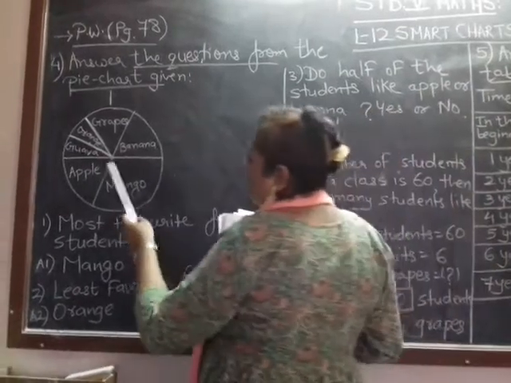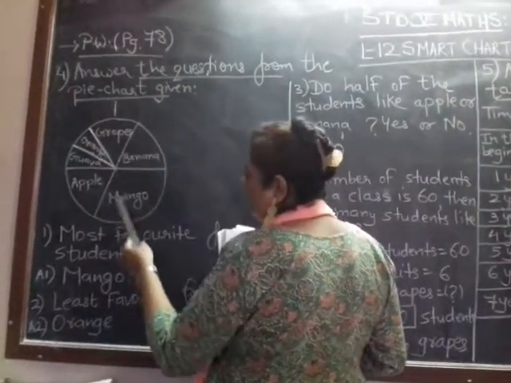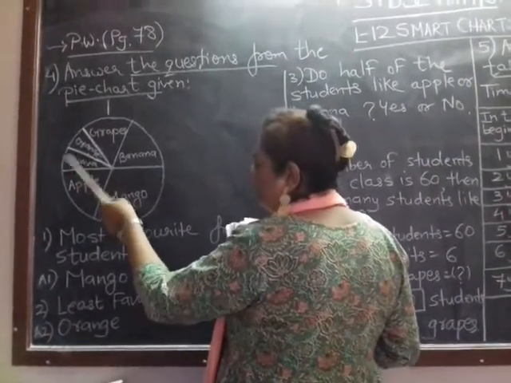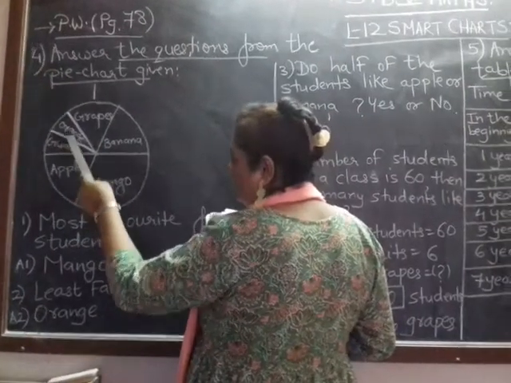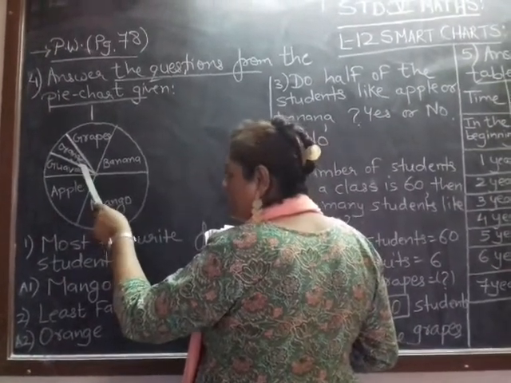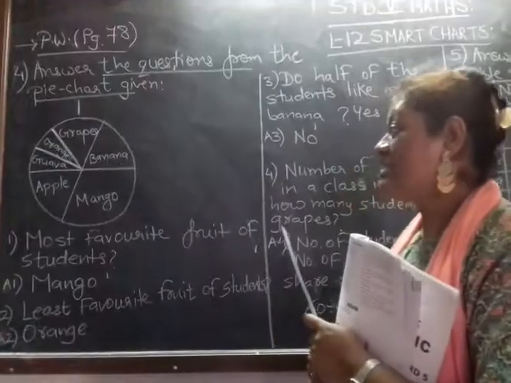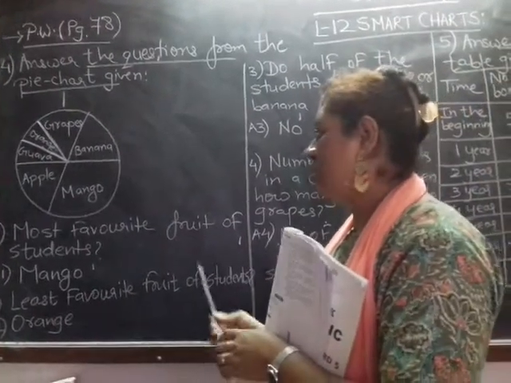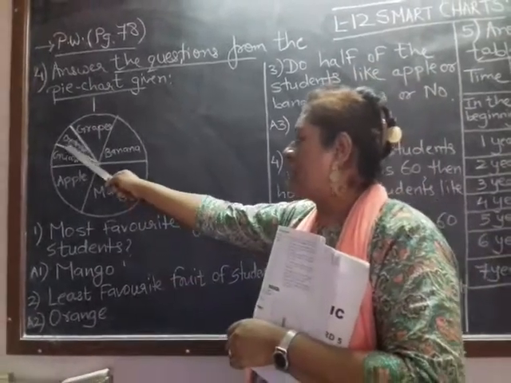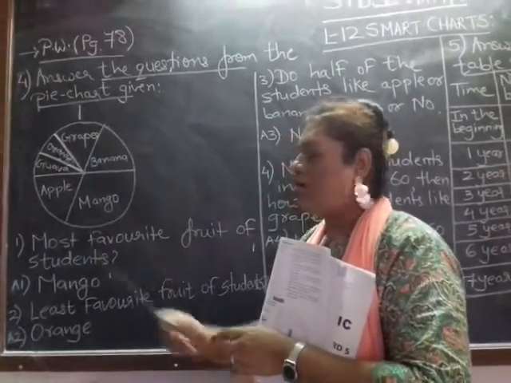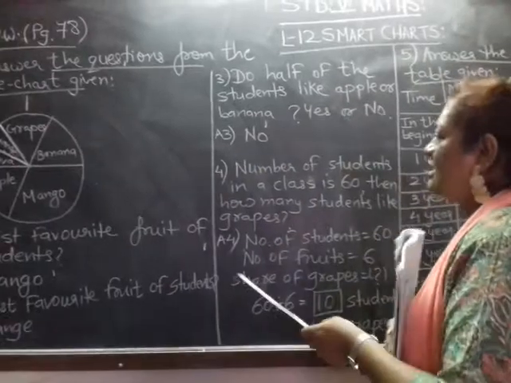Which is the least favorite fruit of students? You can see, right? These are bigger compared to these two, but here also orange is sharing less part compared to guava. So, which is the least favorite fruit of students? Orange, as it is having the smallest share or part of all the fruits given.